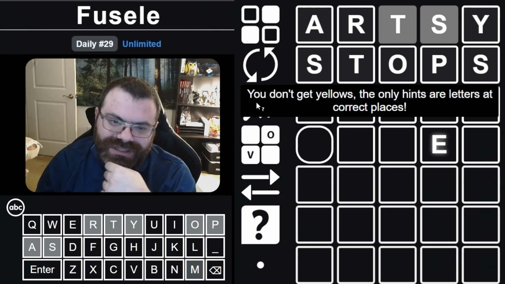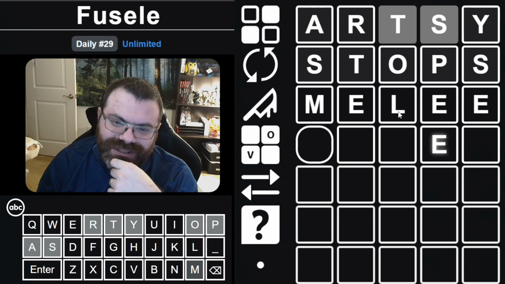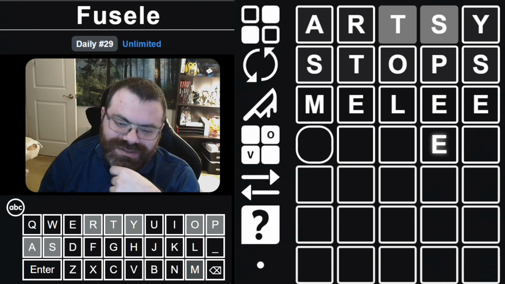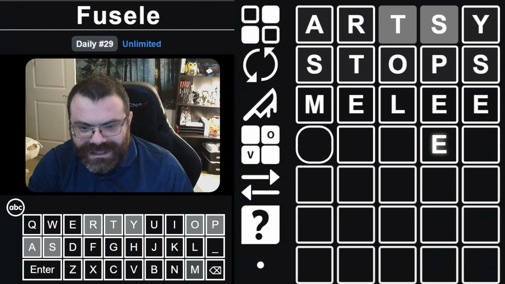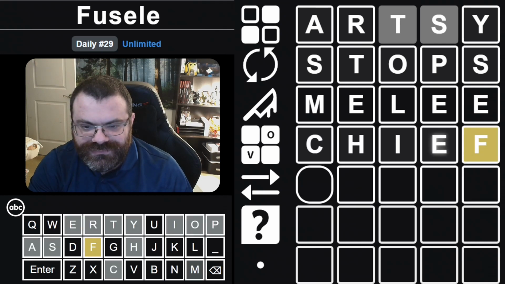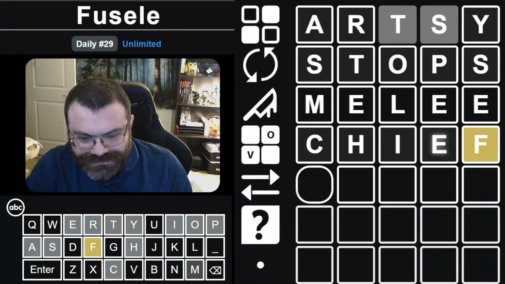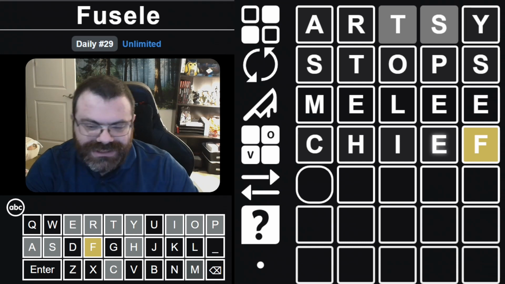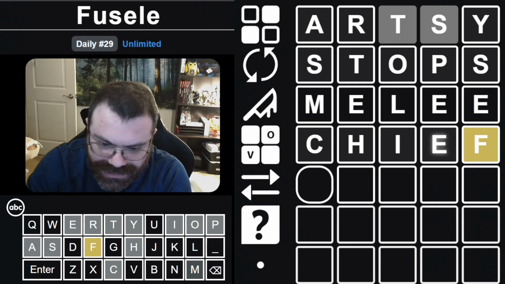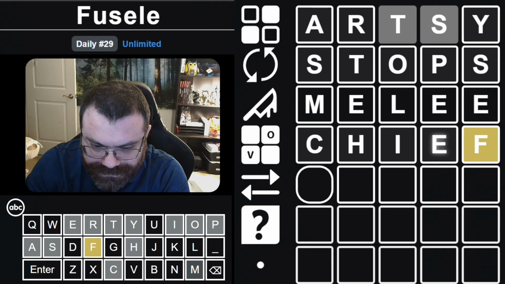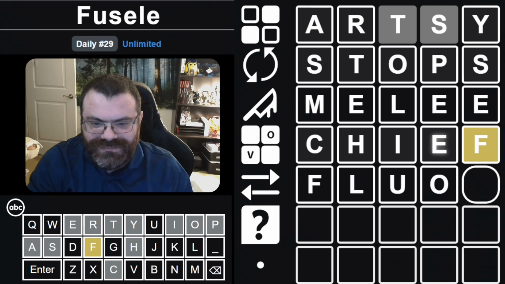This last one, it only gave us yellow, so we don't actually know if there's no E or M or L. They're just not in those slots. How about chief? Okay, there's no E in the word. We finally found a letter. There's an F somewhere. So if I include an F in this, the blue will tell us where it goes, hopefully. How about flunk? Feels like we're flunking this solve.